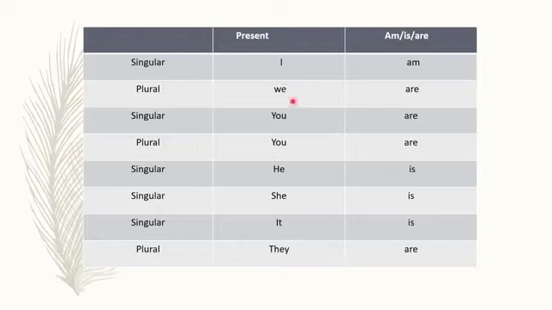We means I and other person. The person who is speaking and the other person who is listening. They both are included in the pronoun we. You means the person who is listening.